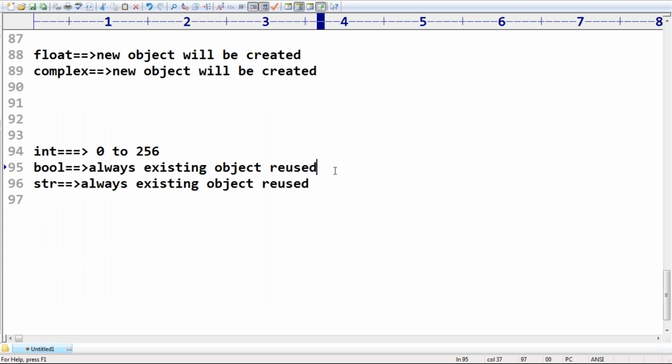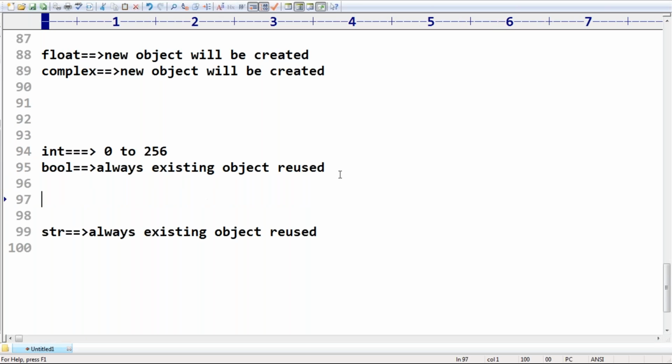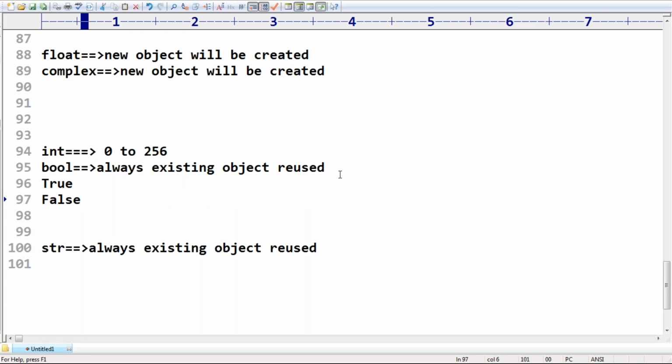Boolean, how many objects are required? Can you spell out, sir? Only 2 objects, because the allowed values for Boolean are true or false. Creating 2 objects, memory is not going to be wasted. That's why always reuse these objects, because these 2 objects will be created at the beginning only.